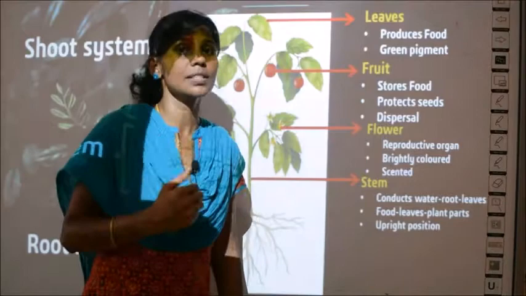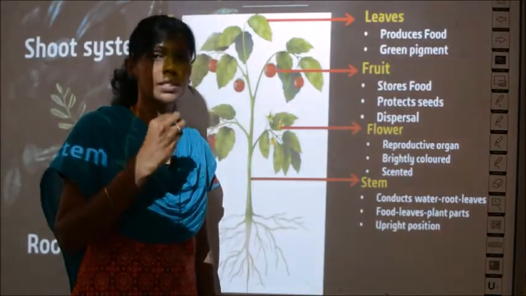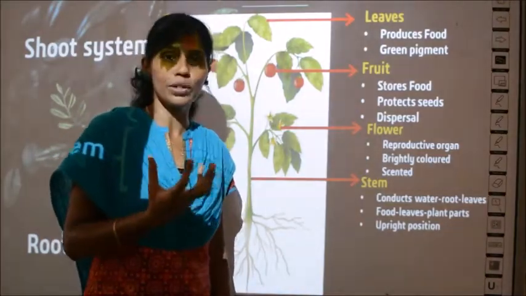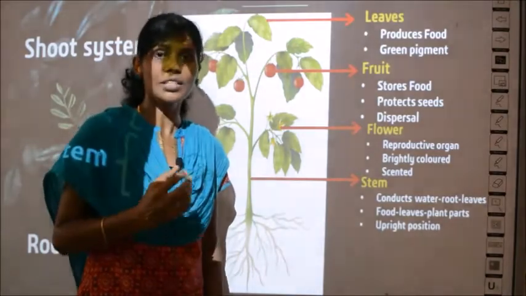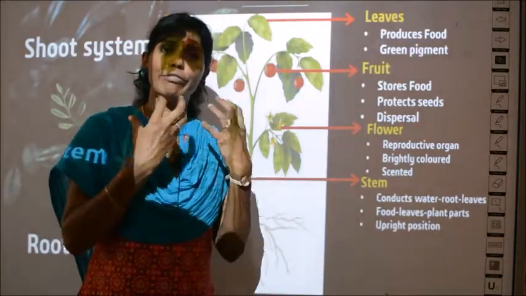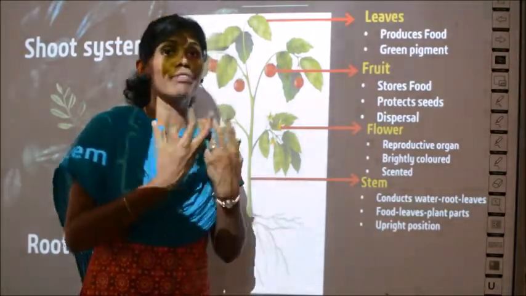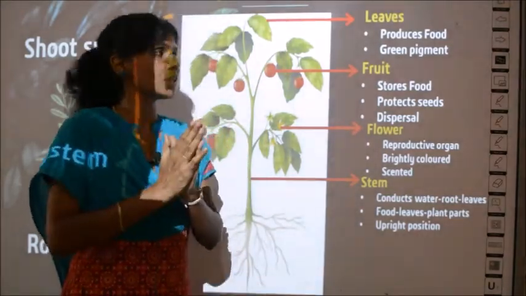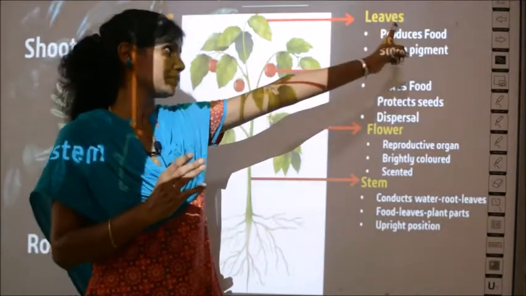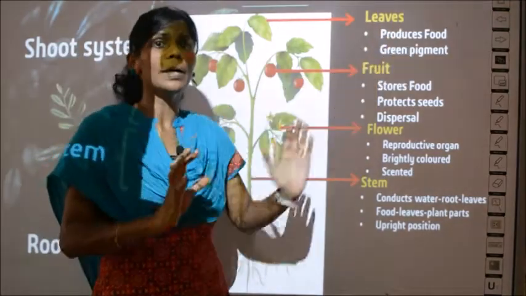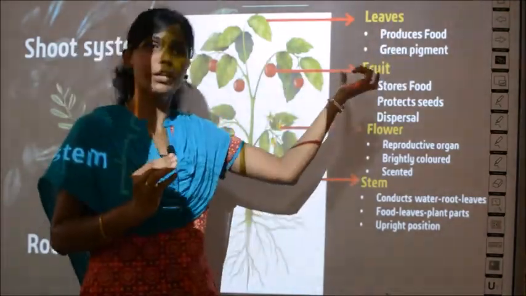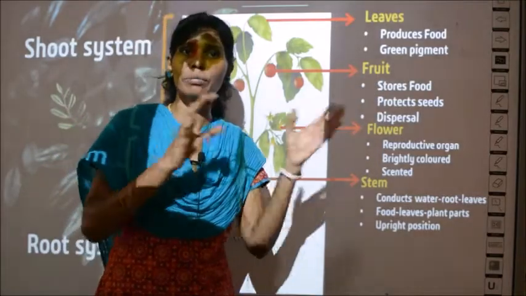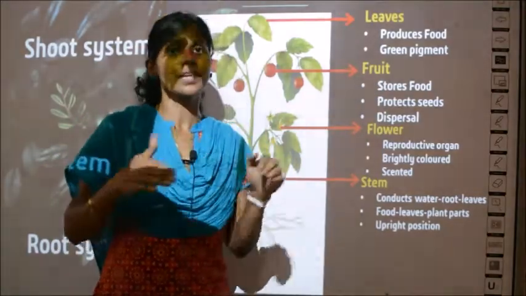The second function of the stem is it will give the food. It will take the food from the leaves to other parts of the plant. I told you the food is produced in the leaves, but it is stored in the fruit. So how will it travel from the leaf to the fruit? Something has to carry it, right?